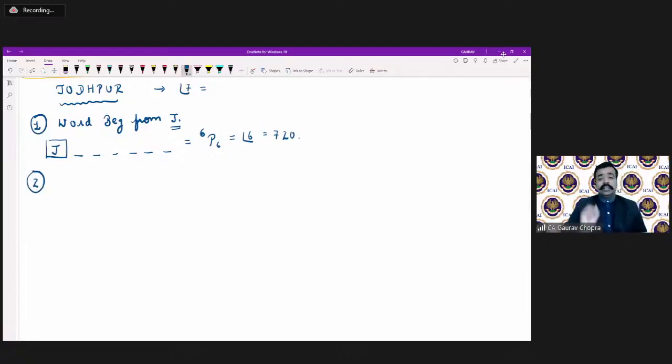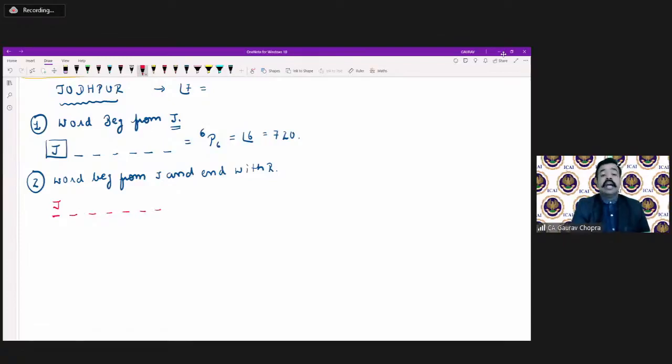The second question is the word beginning with J and ending with R. Then we again fix the first letter, J, and the last letter, R. These 2 letters are fixed now, and we cannot change them.